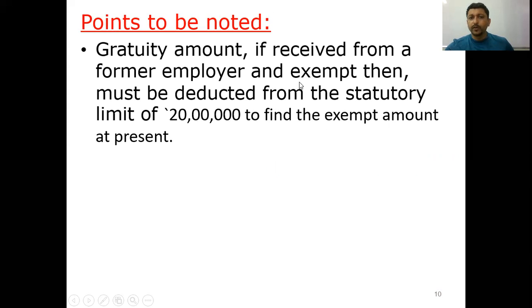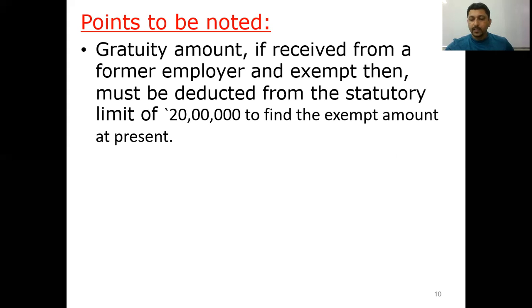Now, two important points that we need to note in case of gratuity. Gratuity amount, if received from a former employer and exempt, must be deducted from the statutory limit of 20 lakh to find the exempt amount at present. For example, suppose Mr. X had retired from another firm previously, say 4 years ago, and gratuity was paid to him, and at that time the gratuity exemption amount was, let's say, 2 lakh rupees.